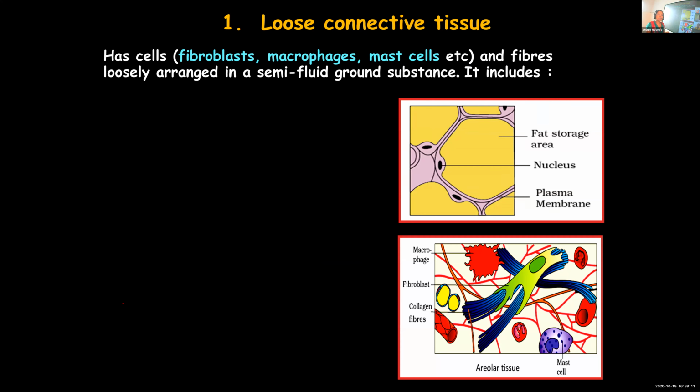So within this semi-fluid matrix, the different cells and fibers are arranged. And the cells include fibroblasts, macrophages, and mast cells. Macrophages and mast cells are a type of white blood cells. They play a very important role in providing immunity.